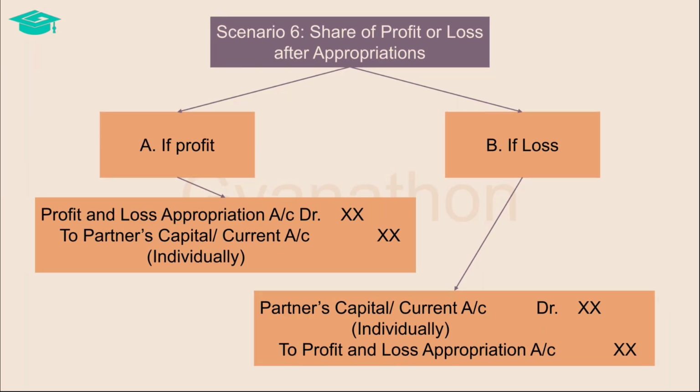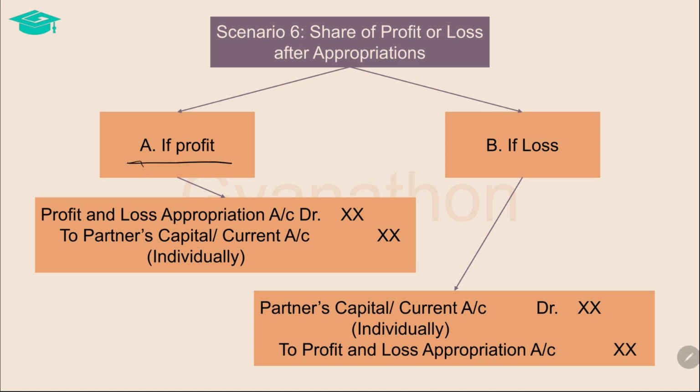Once all the adjustments for transactions between the partner and the firm are done, then the profit and loss appropriation account is balanced and the final distributable profits or losses are arrived at for the final distribution amongst the partners in their profit or loss sharing ratio.